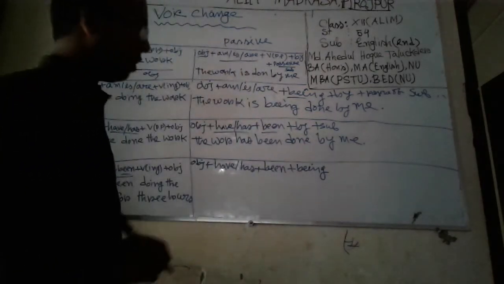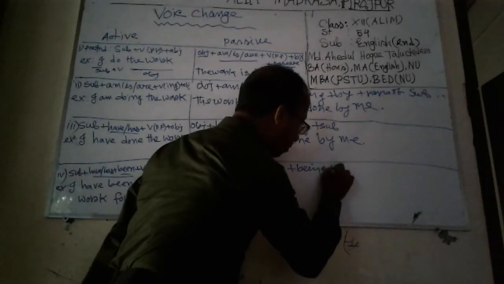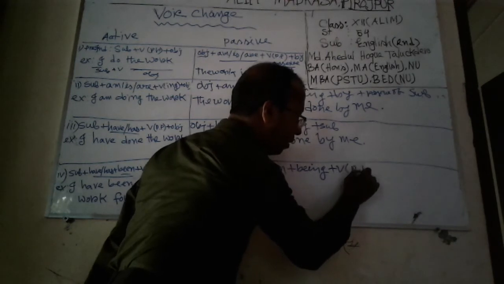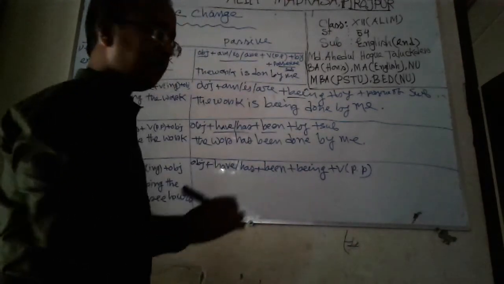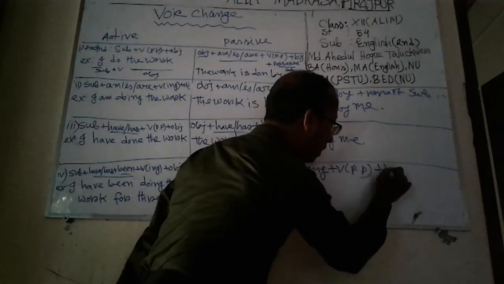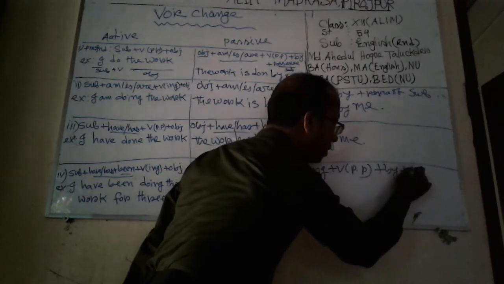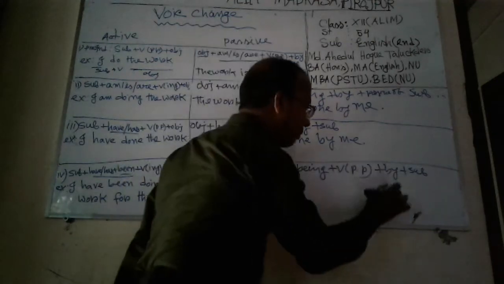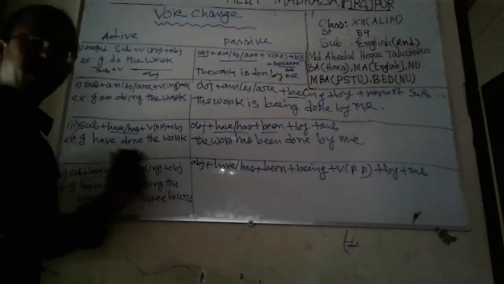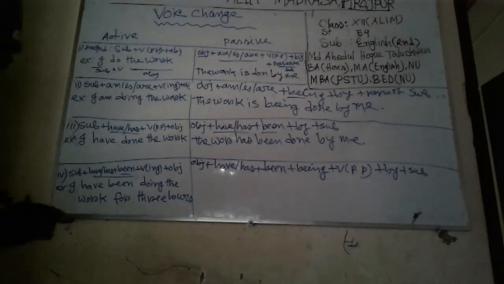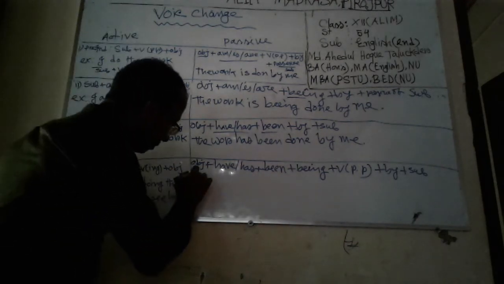Then past participle. Then by. Then possessive form of subject. Okay, alter it from active to passive.